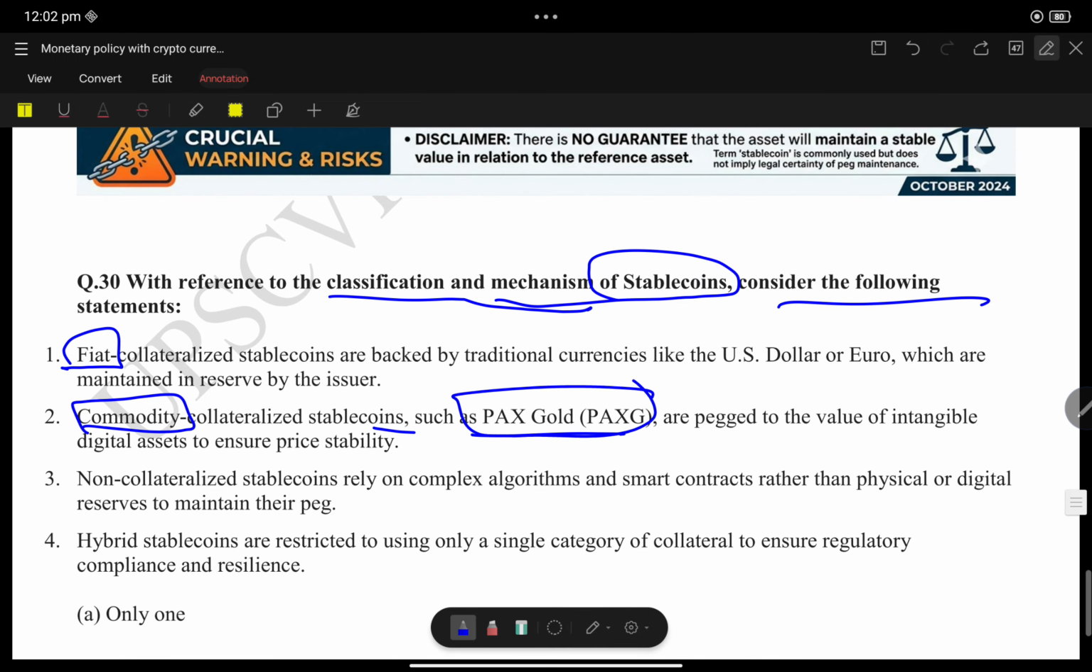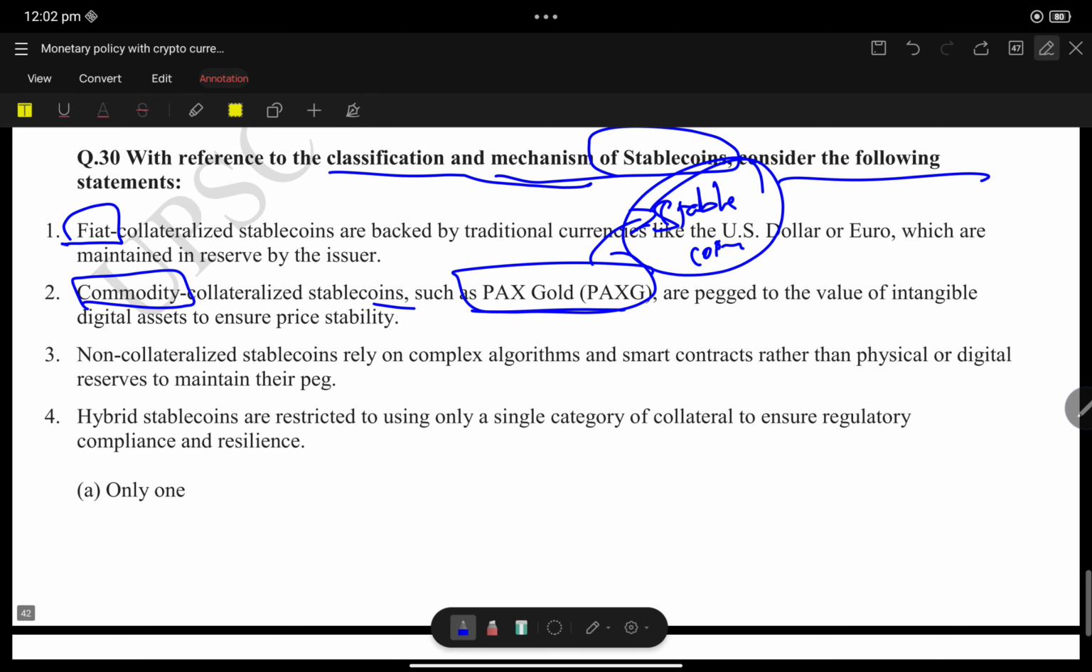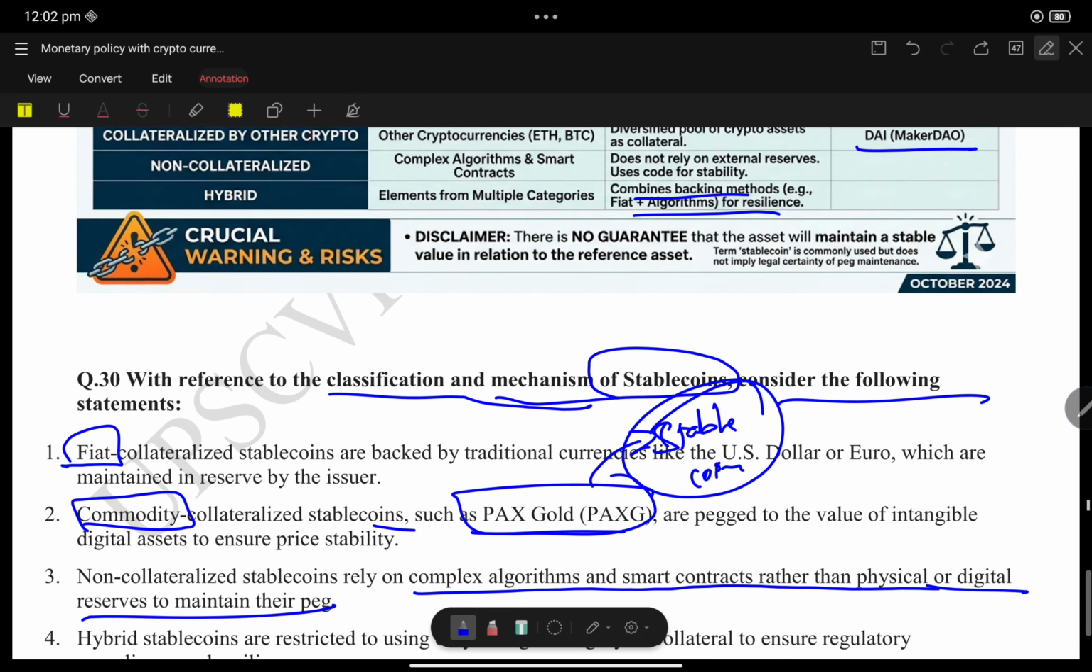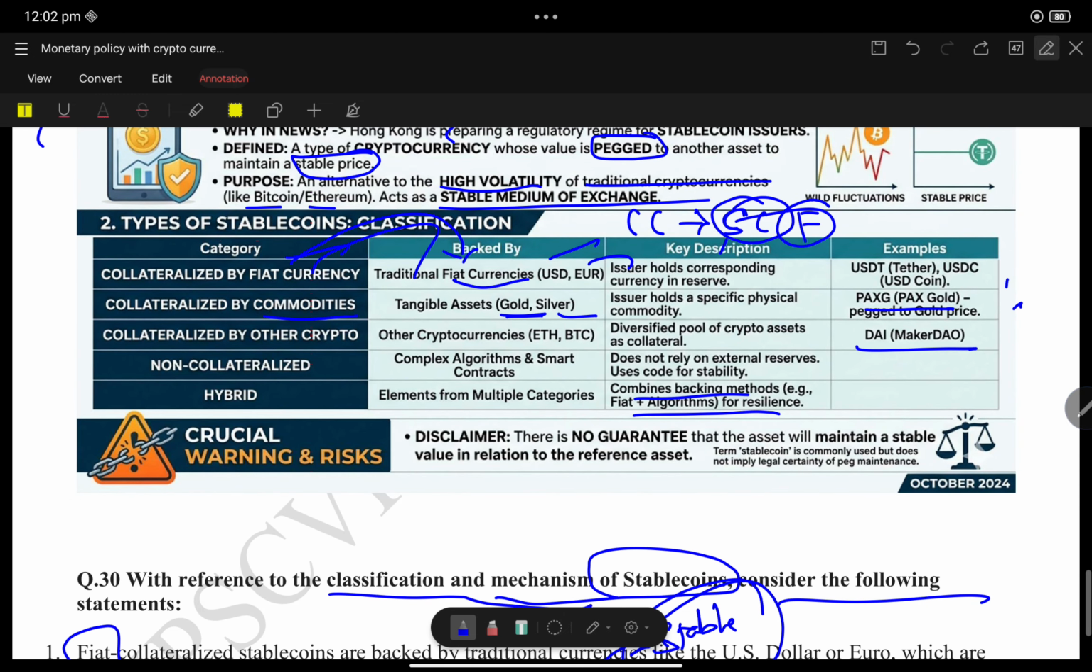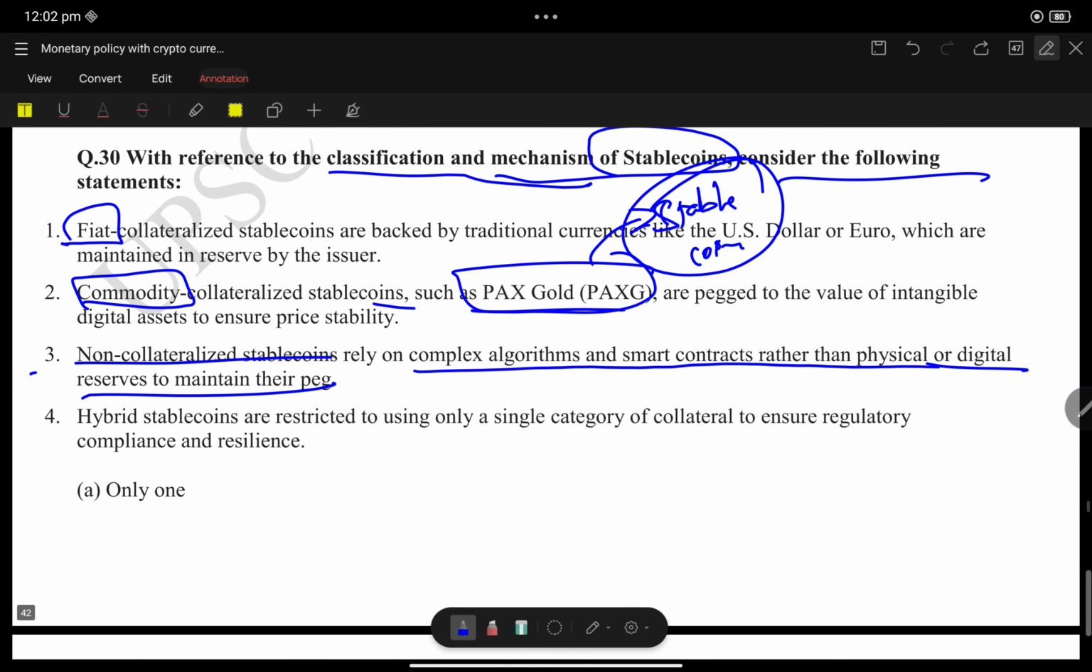Pax Gold was recently seen in the news. It is not a cryptocurrency, it is a stablecoin. Statement 3: non-collateralized stablecoins rely on complex algorithms and smart contracts rather than physical or digital reserves to maintain their peg. Yes, statement 3 is correct.